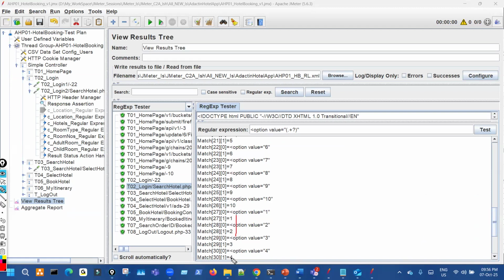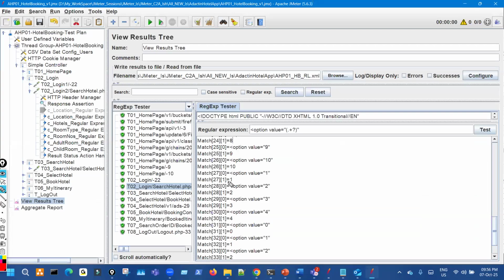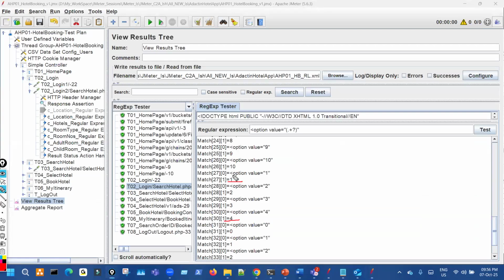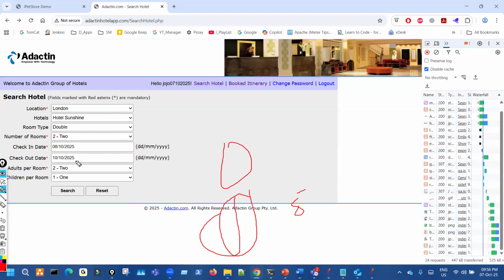Then after that, this 1, 2, 3, 4 is adults per room. And then again 1, 2, 3, 4 is children per room. So you can see here from 7 to here adults per room, and then again from 0 to 4, these are adults per room and these are children per room.